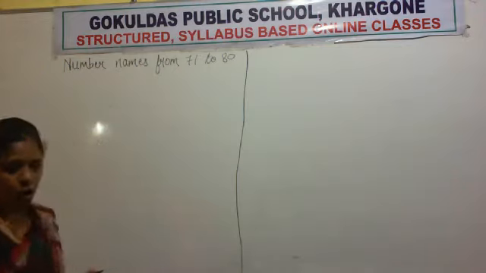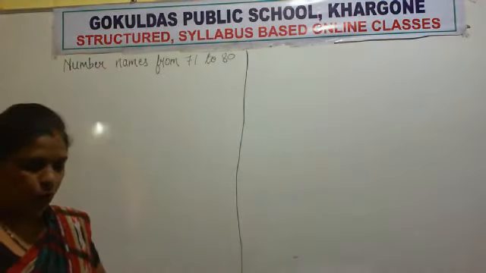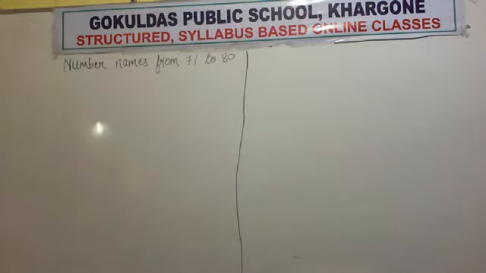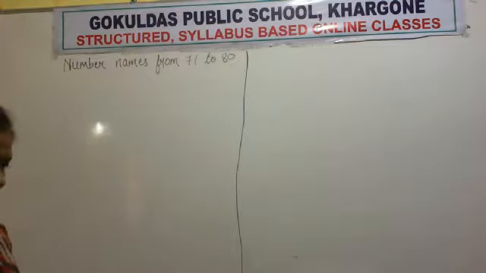This is the topic. Write this heading: Number names from 71 to 80.